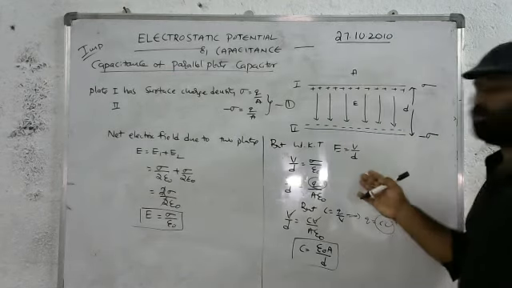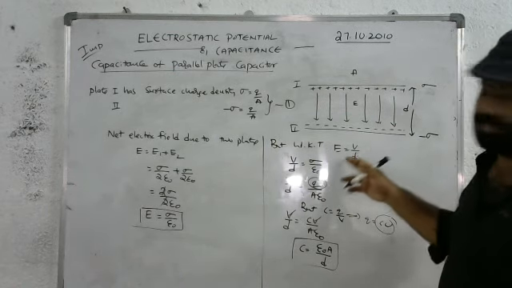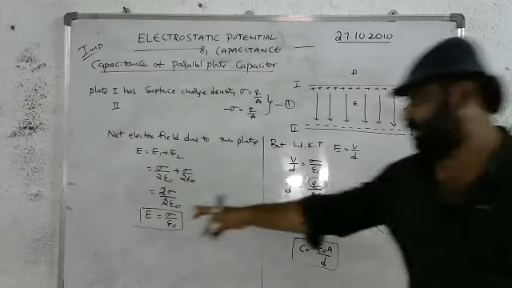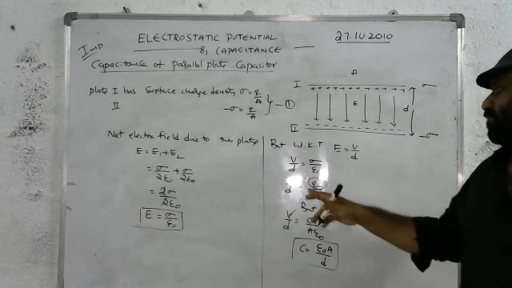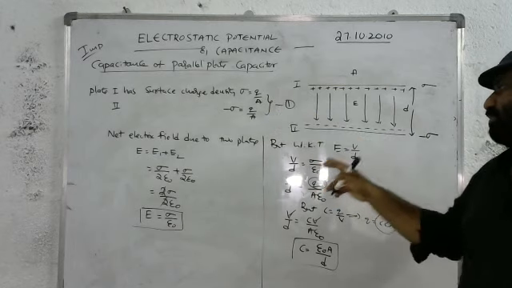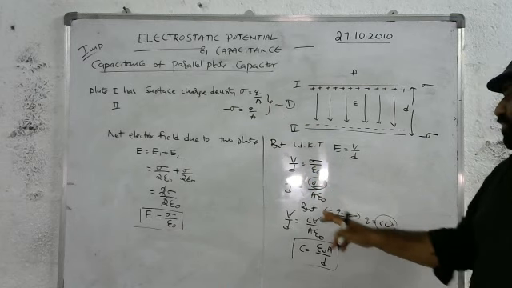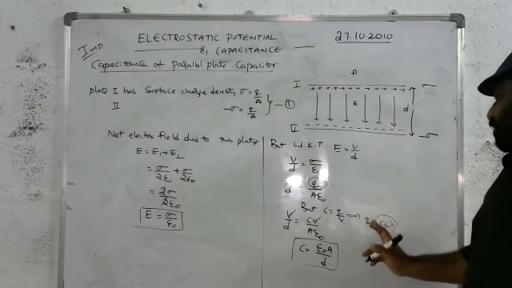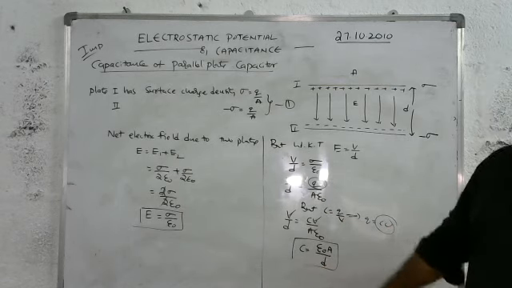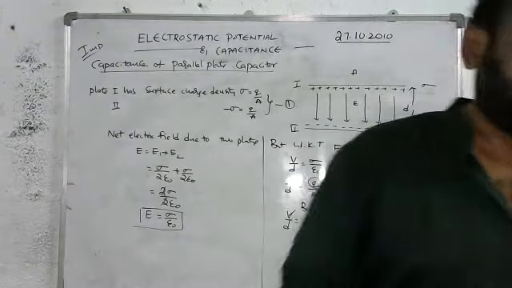We know the relation between electric intensity and electric potential is E is equal to V by D. So E is equal to V by D and sigma by epsilon naught. Instead of sigma, I can write Q by A into epsilon naught. But C is equal to Q by V, so instead of Q we place CV. V gets cancelled. So C is equal to epsilon naught A by D.